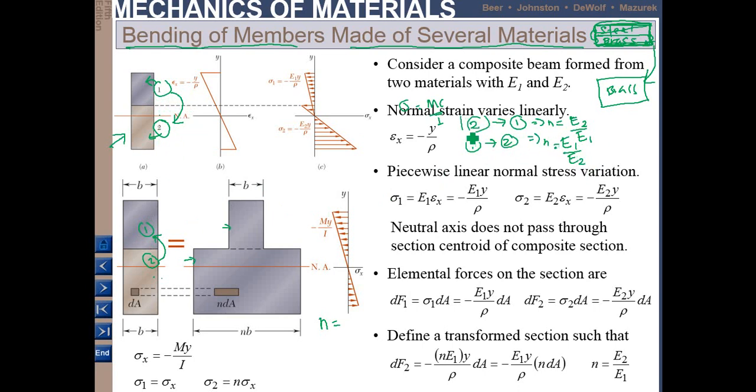See this correlation. So you will get the value of n. Okay, so this is the equation, in this case material 2 to become material 1.